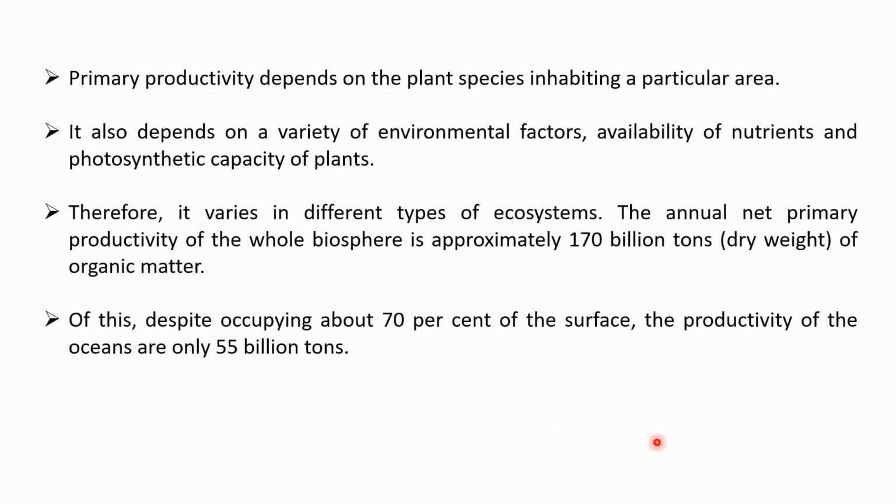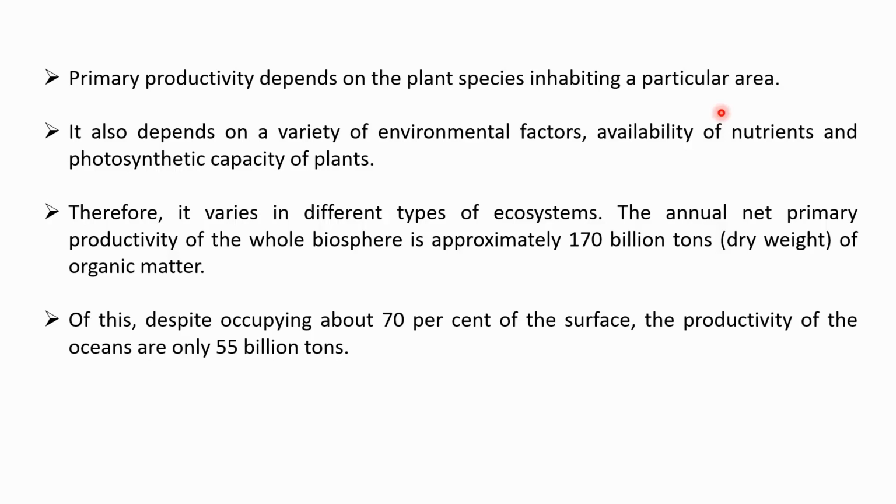What are the factors on which this productivity depends? The primary productivity depends on the plant species inhabiting a particular area, and the rate of photosynthesis by those plants. All of these affect the primary productivity. Besides biotic factors, there are certain abiotic environmental factors, for example, the availability of light, nutrients in the soil, and water.